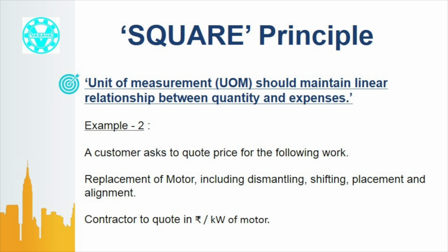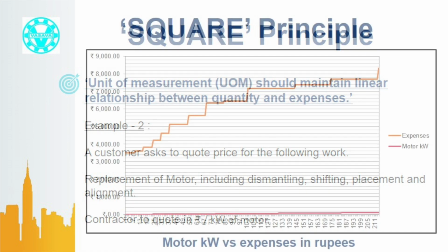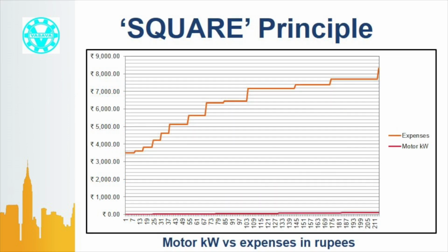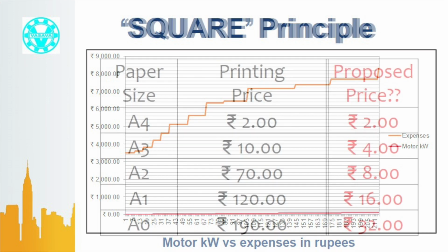What does it mean? That means if the contractor quotes rupees 1000 per kilowatt of motor, it means rupees 11,000 for an 11 kilowatt motor and rupees 90,000 for a 90 kilowatt motor. Actually, it is not so. See the graph. Y-axis is expenses on the motor replacement and X-axis is motor kilowatt. The red color is the expenses graph. It is not linear. That means this violates the U of square principle.